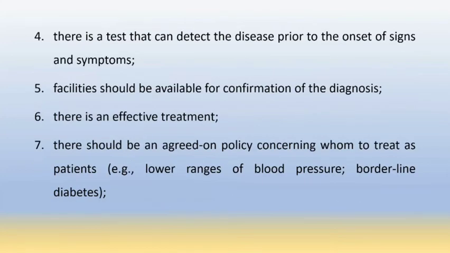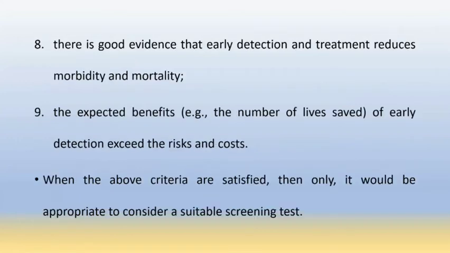Then there should be a test that can detect the disease prior to the onset of signs and symptoms. The facility should be available for confirmation of the diagnosis. There should be an effective treatment. There should be an agreed policy concerning whom to treat as a patient. There is good evidence that early detection and treatment reduces morbidity and mortality, and the expected benefit of early detection should exceed the risk and cost. When all these criteria are satisfied, only then would it be appropriate to consider a suitable screening test.